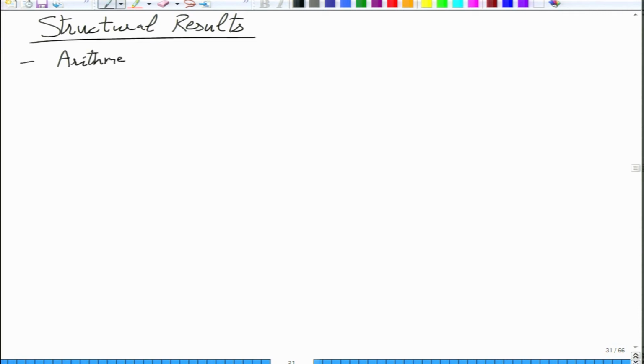So one thing about arithmetic circuits that we'll see over the next few weeks or months is that they have some striking self-reducibility.